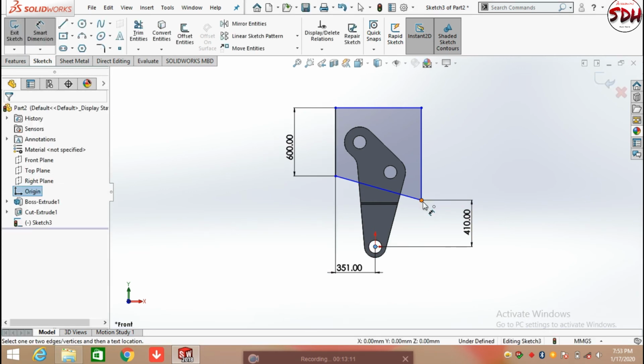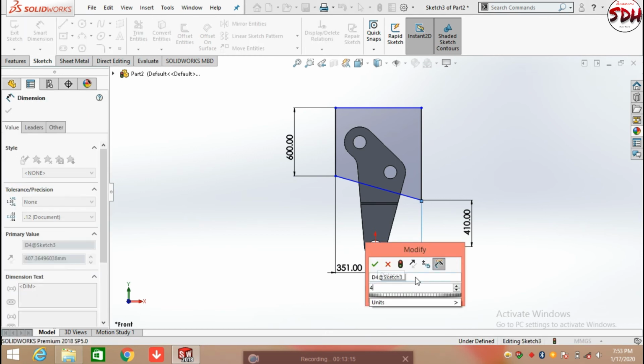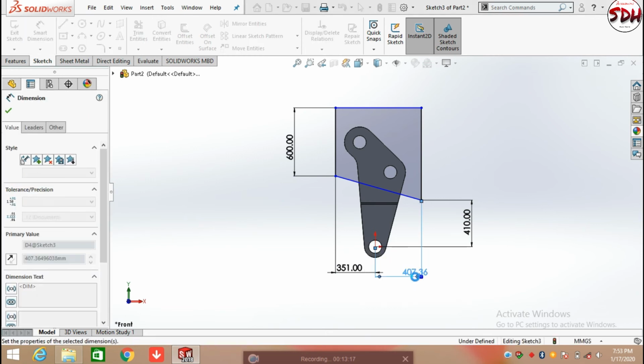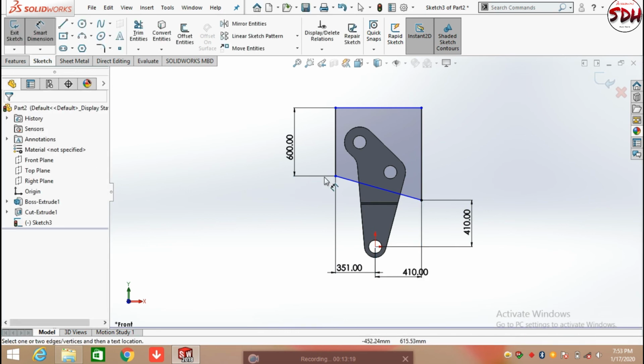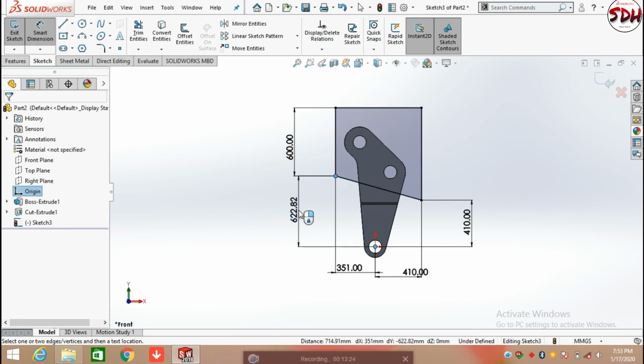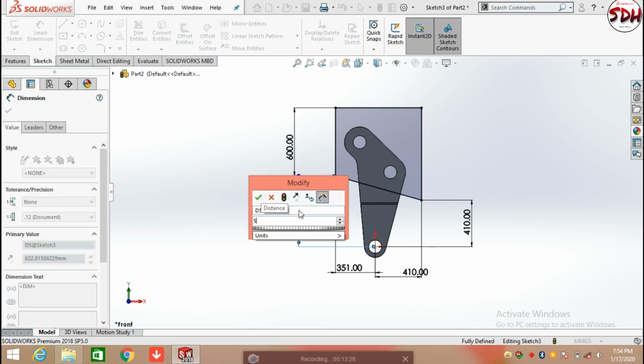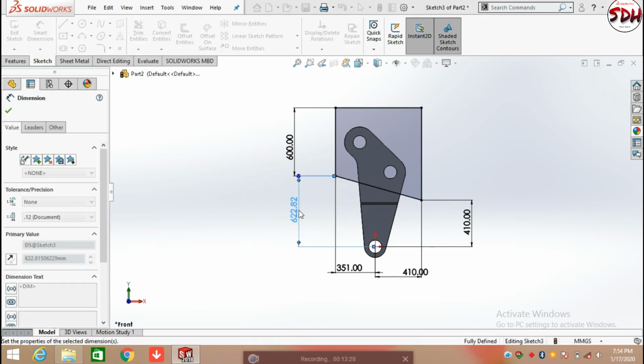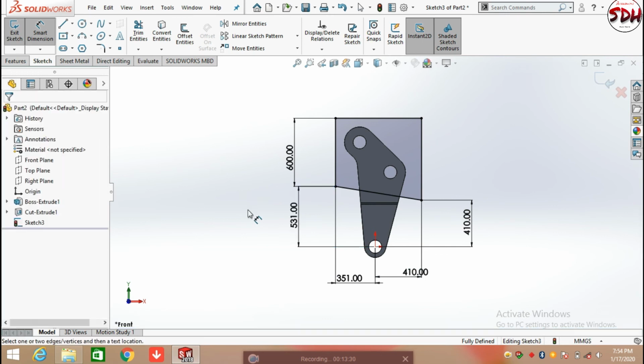Defining the offset here as 410 mm also, and its height from the origin as 531 mm. Now the sketch is fully defined.